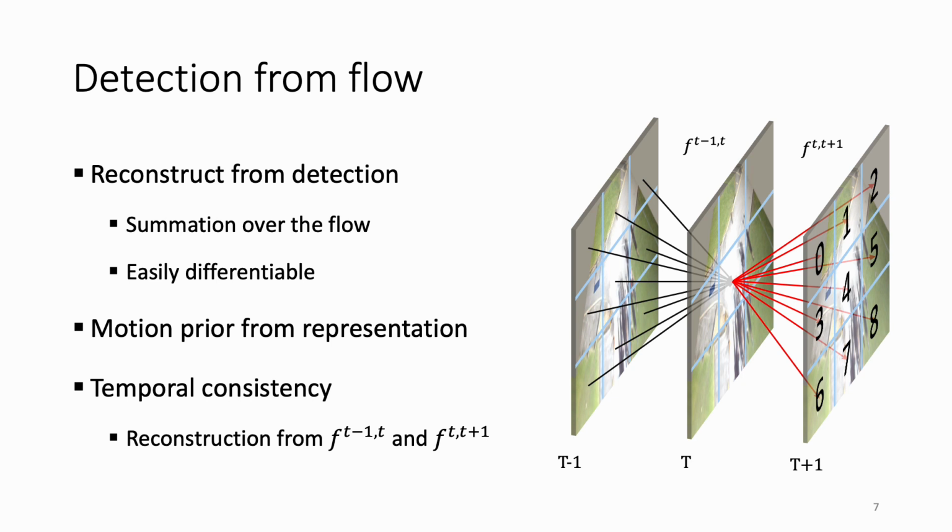Using this representation is beneficial in many ways. First, it allows for easy reconstruction of detections at the start and at the end of the motion simply by summing over the flow. This reconstruction step is easily differentiable, which allows us to supervise our training using detection supervision only. Secondly, it naturally embeds motion prior, since people cannot randomly appear or disappear. Finally, temporal consistency between consecutive flows can be easily enforced.